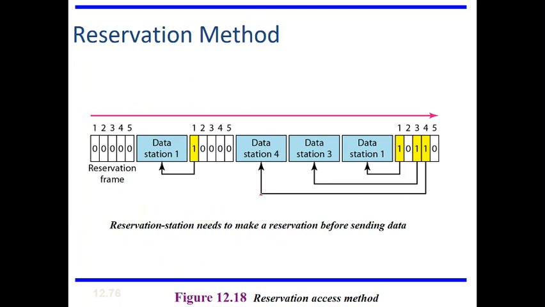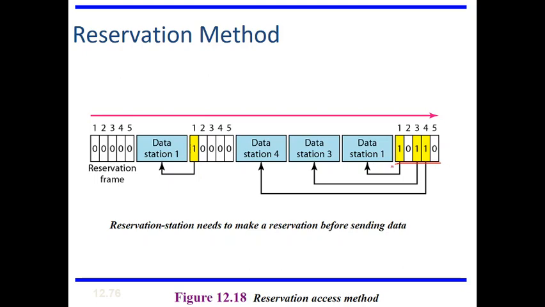In the reservation method, whenever a device wants to send a frame or data, it has to reserve one of the slots in the reservation frame. A separate reservation frame is maintained and the time is divided into different intervals. This frame has a number of mini slots, and each slot is given to each device. For example, if I have n devices in a network, then the reservation frame must have n slots.